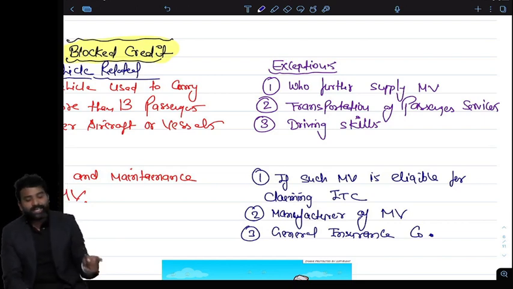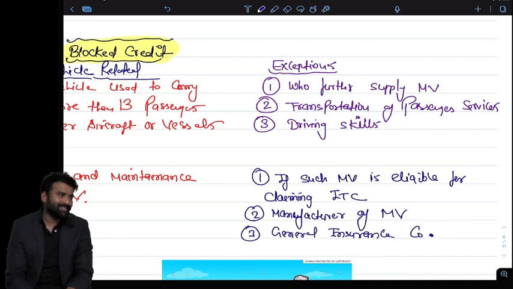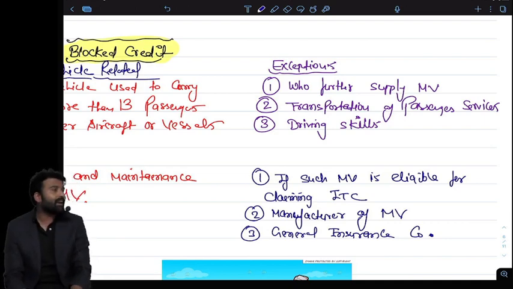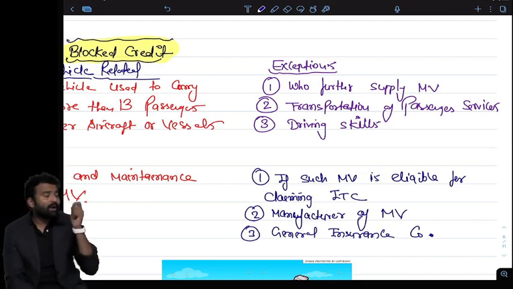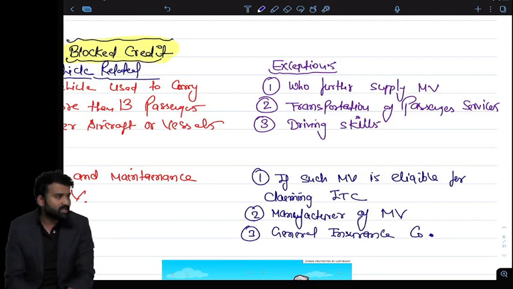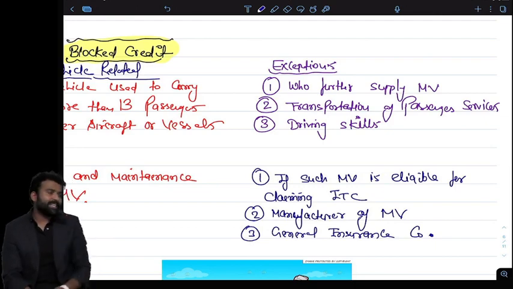Those who are doing the business of transportation of passengers, like taxi operators, airlines, ship companies, they can claim the credit of vessels, aircraft and car because they are doing taxi business or hiring businesses. And third one, who can claim the credit of the motor vehicle, passenger motor vehicle, who are teaching driving skills, imparting driving skills, driving schools, flying schools, they can claim the credit of these motor vehicles.